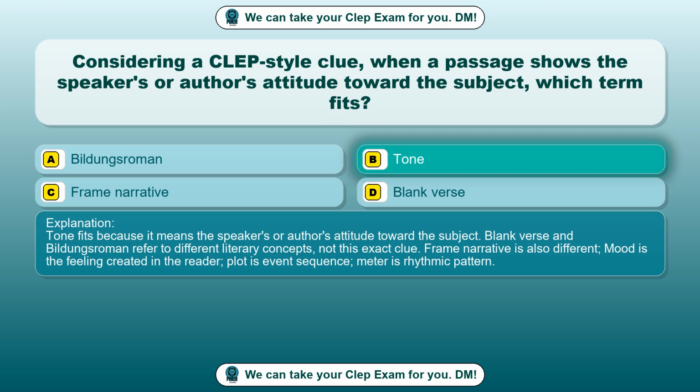Tone fits because it means the speaker's or author's attitude toward the subject. Blank verse and Bildungsroman refer to different literary concepts, not this exact clue. Frame narrative is also different. Mood is the feeling created in the reader. Plot is event sequence. Meter is rhythmic pattern.